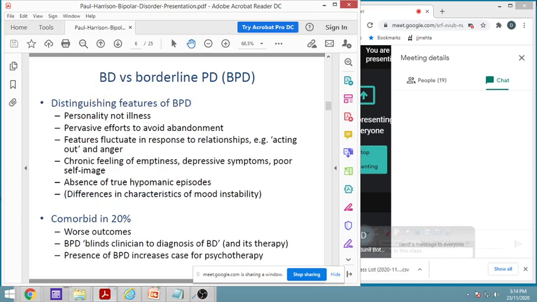Then how are we making this diagnosis of bipolar disease, with no, partial, or single type of this disease in it? So distinguishing features are there. It is personality. It is not an illness, because there are personality changes there.